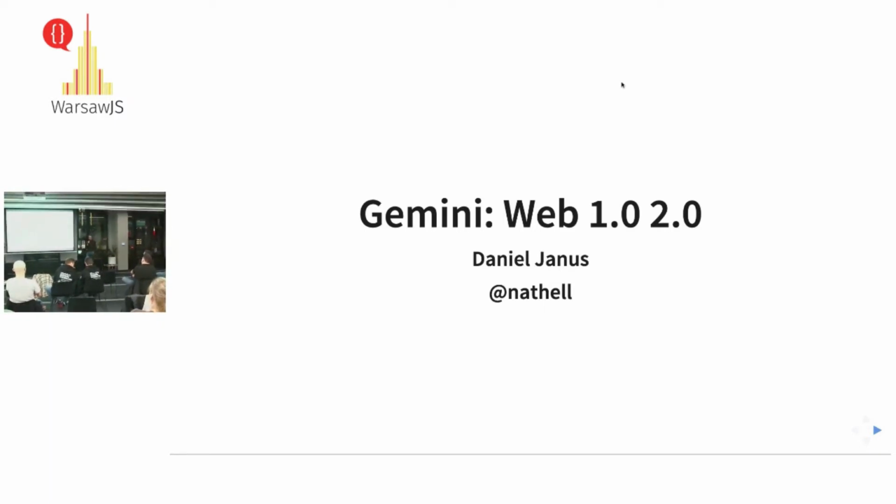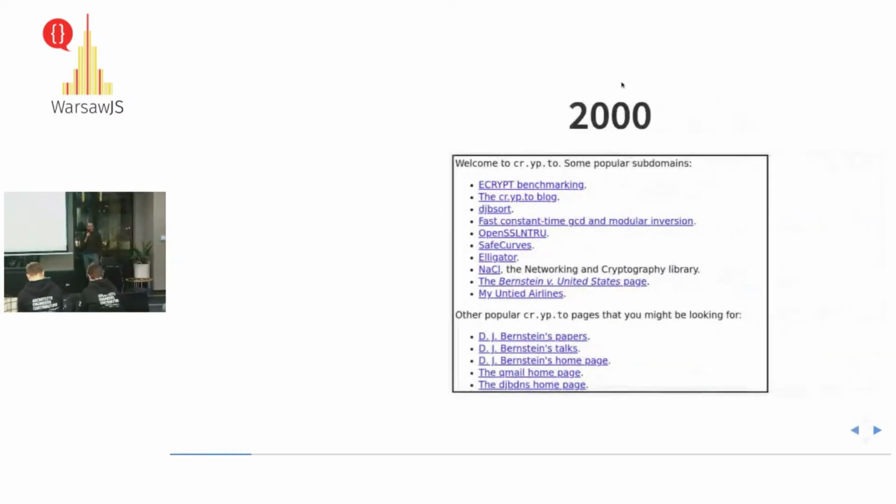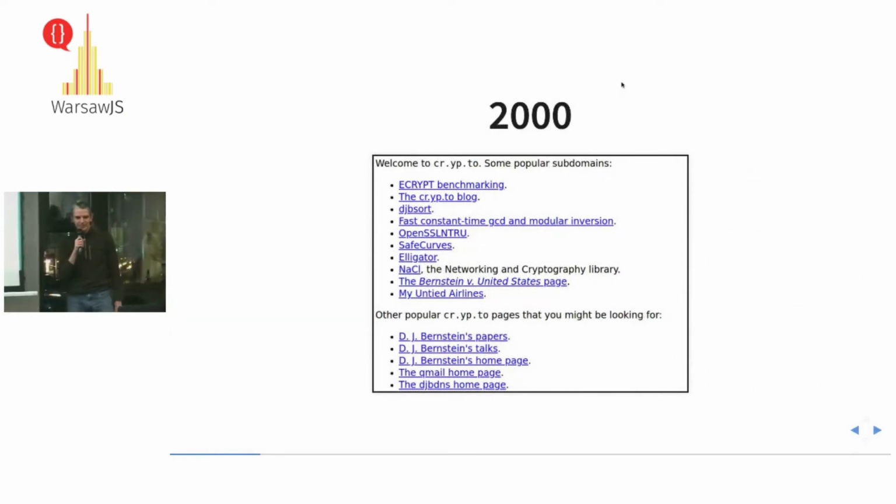So just to refresh your memory, a typical page in 2000 might have looked like this. Just some text, just some links. There might have been styling, some images, but nothing too fancy. Back then, people used to have personal web pages. These days, you more often than not just have a profile on social media, and that's that.